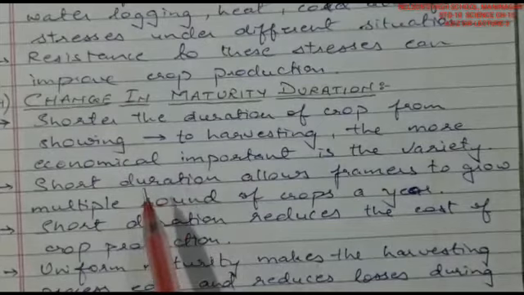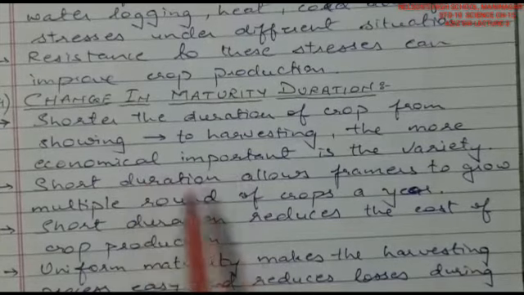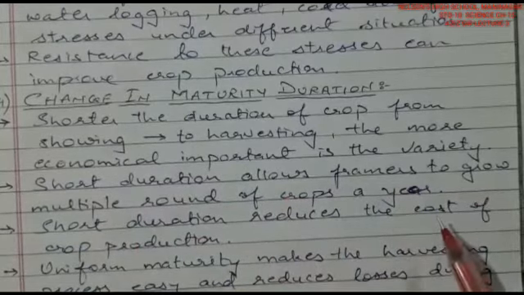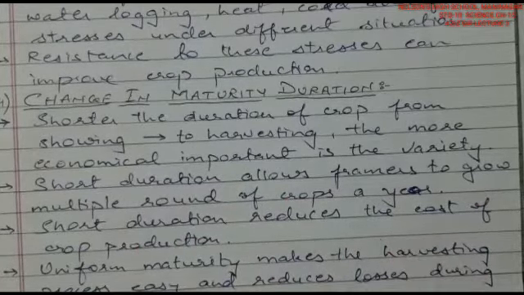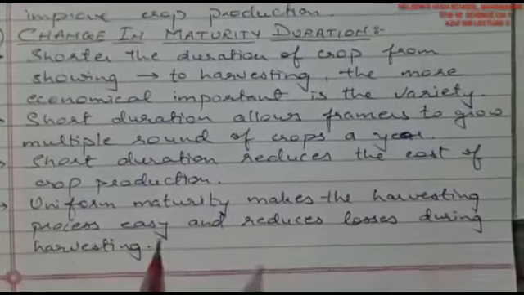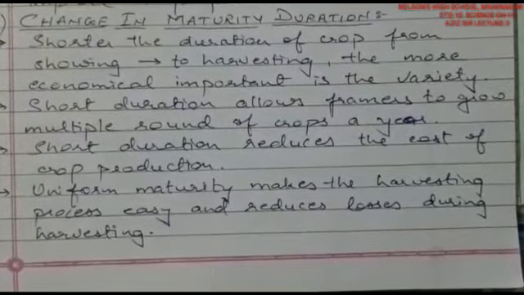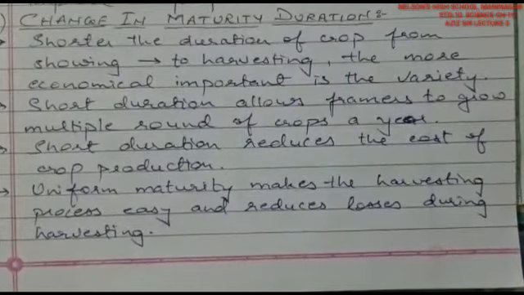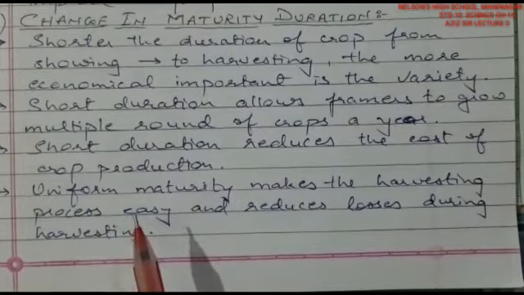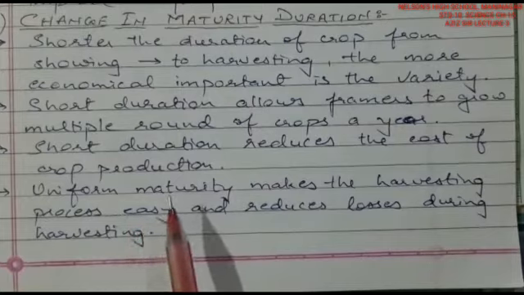The plant which is having a smallest time period, that is a shorter duration, allows farmers to grow multiple rounds of crops a year. If the crop maturation is for 3 months, then we can have 4 times of production in a year. Shorter duration reduces the cost of crop production. Obviously, because of the duration for irrigation continuously, which costs, then multiple times the production can be obtained, so we can have more and more amount of profit, right?